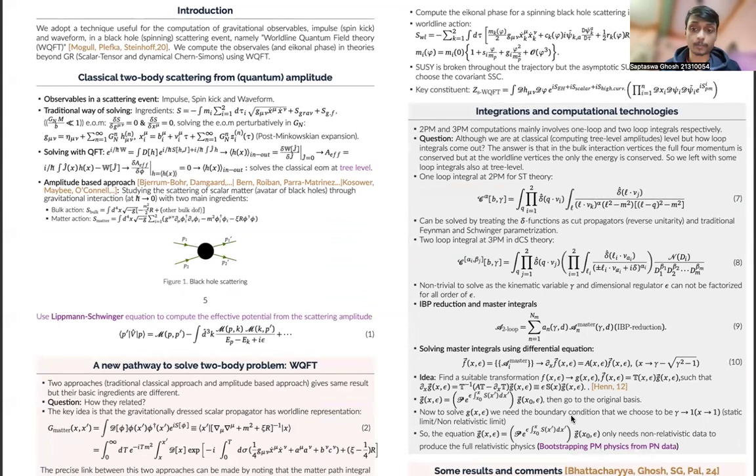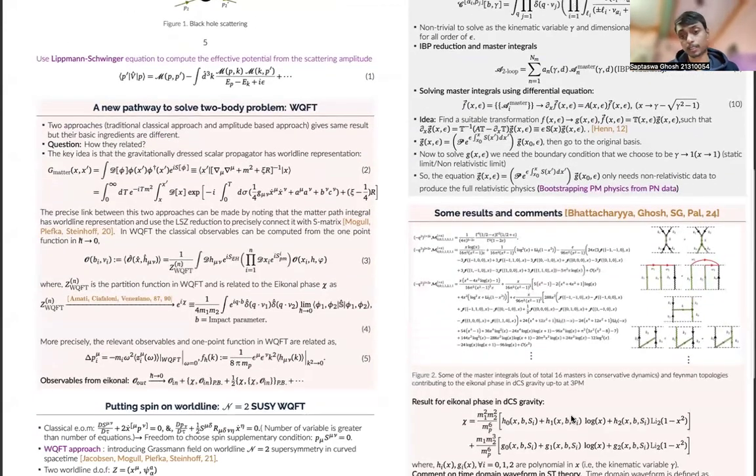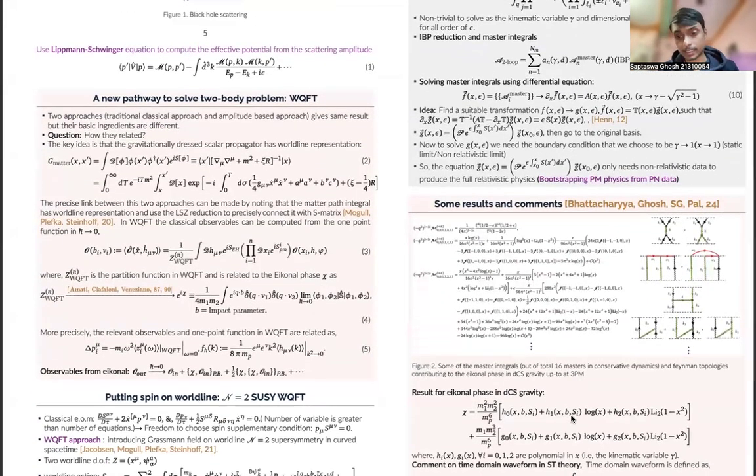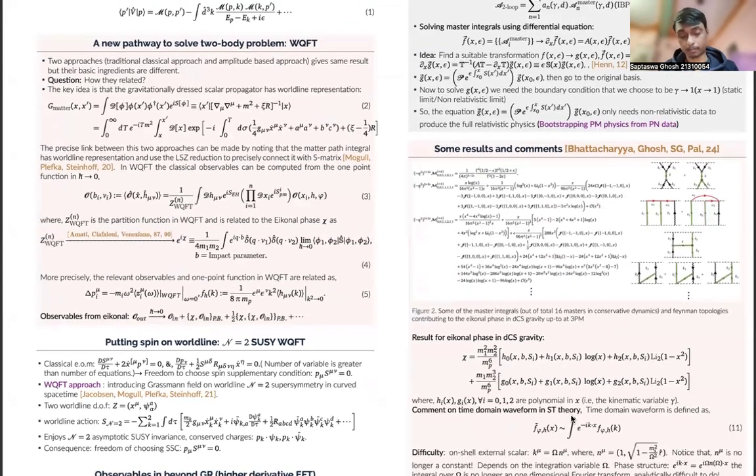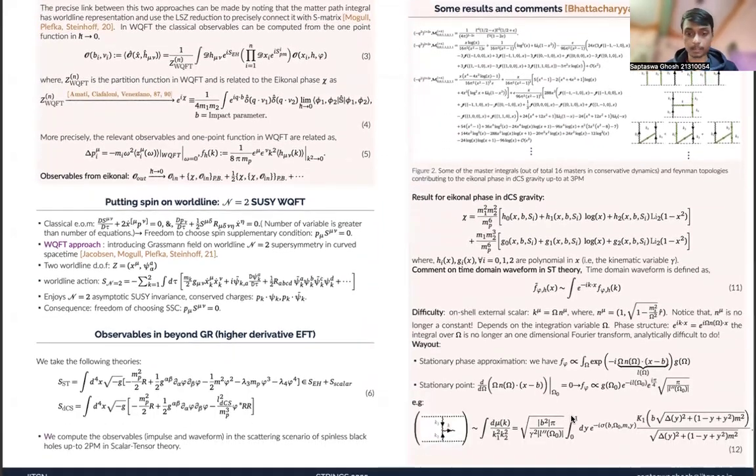I will also discuss that although we are in a classical limit, we will face some loop integrals with delta function constraints. I will also discuss some of the results, the master integral results, and the expression of the eikonal phase in DCS gravity, and also some aspects of the computation of the time-domain waveform in scalar tensor theory, where the bulk scalar field is massive.